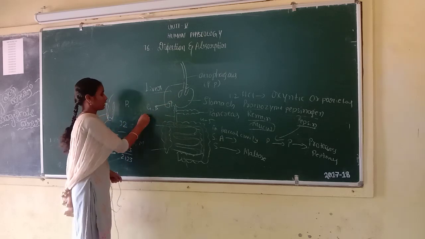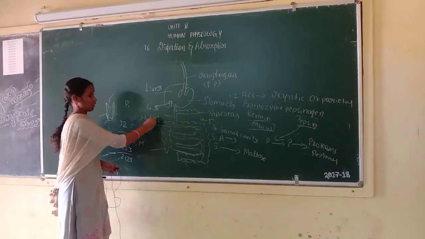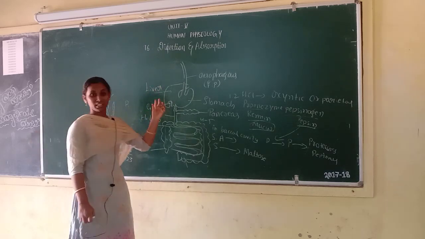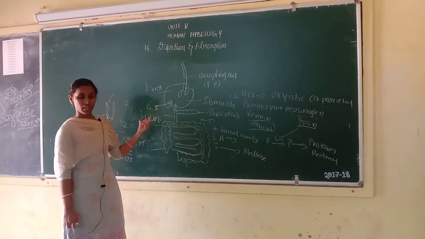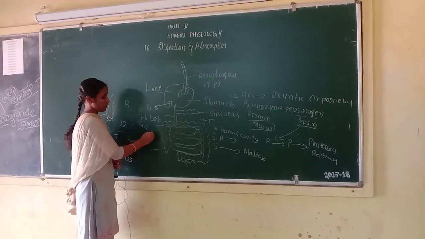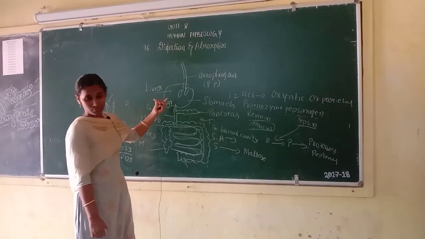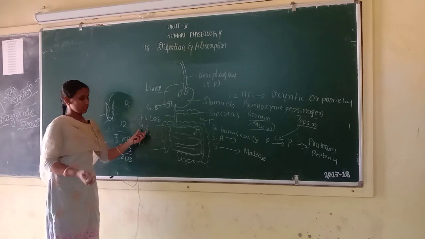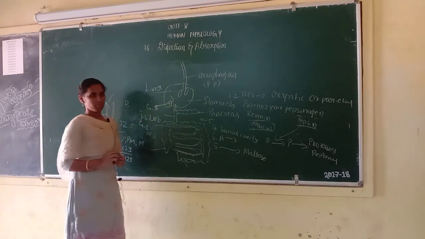Next, the liver, hepatic lobules. Hepatic lobules are the structural and functional unit of the liver that contains hepatic cells and is covered by Glisson's capsule or Glisson sheath. The liver secretes the bile.